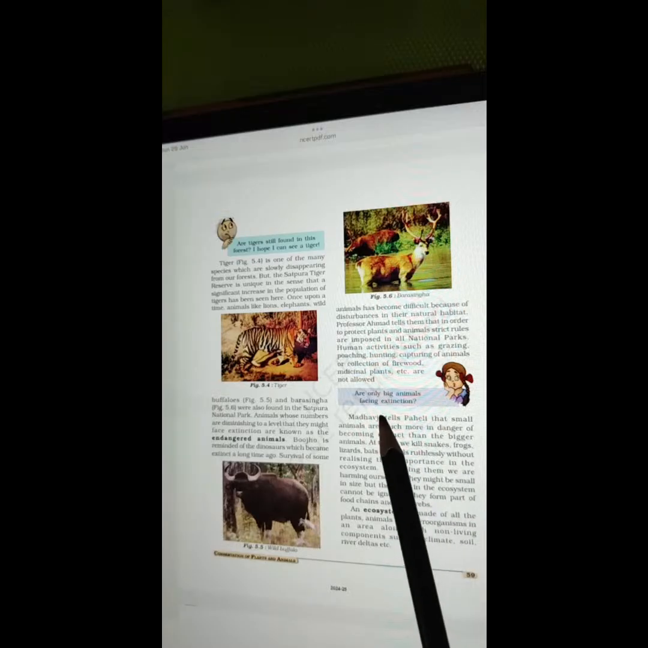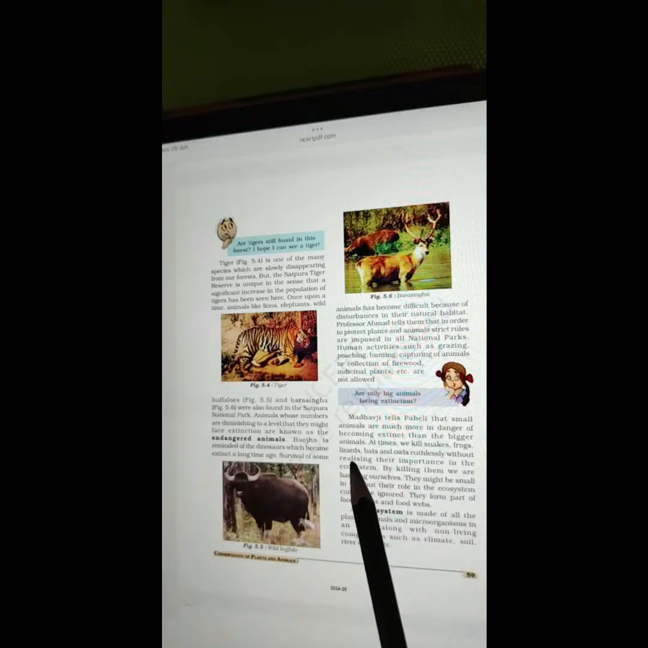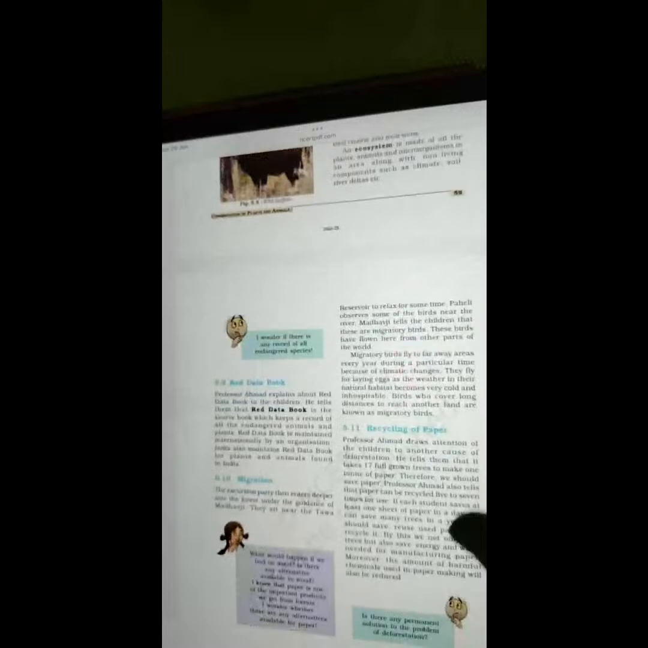Are only big animals facing extinction? Madhavji tells Paheli that some small animals are much more in danger of becoming extinct than the bigger animals. At times, we kill snakes, frogs, lizards, bats, and owls ruthlessly without realizing their importance in the ecosystem. By killing them, we are harming ourselves. They might be small in size, but their role in the ecosystem cannot be ignored. They form part of food chains and food webs. An ecosystem is made of all plants, animals, and microorganisms in an area, along with non-living components such as climate, soil, rivers, deltas, etc.